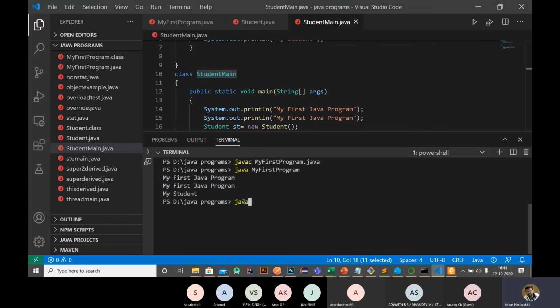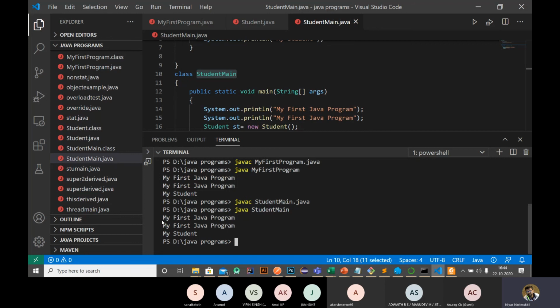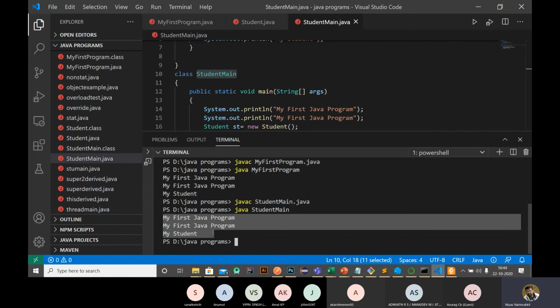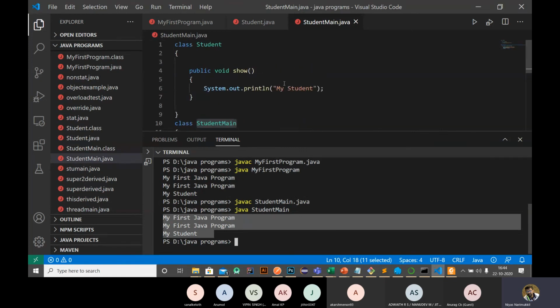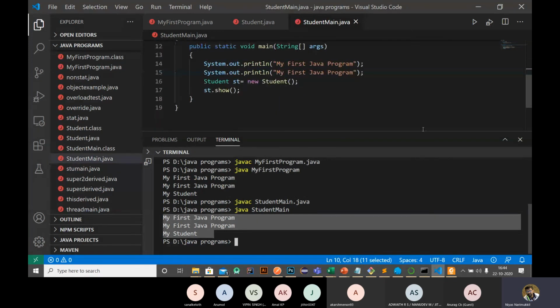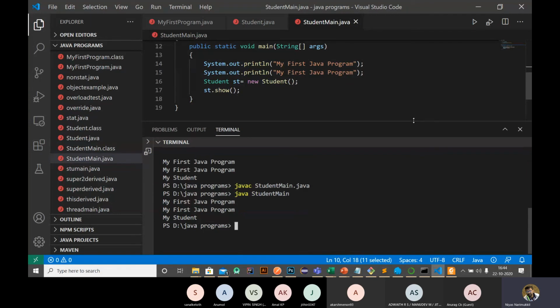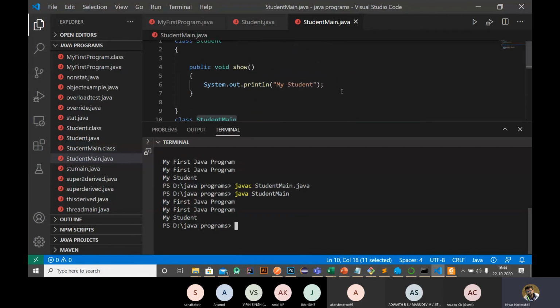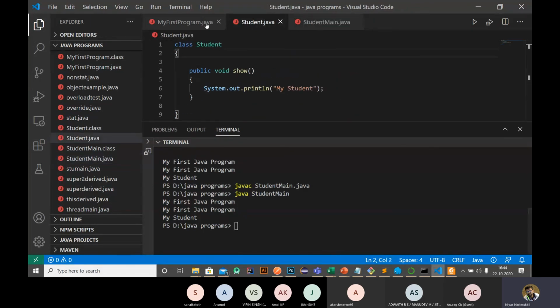Then we are going to compile StudentMain.java. No errors. Then we are going to run StudentMain. So we will get the same output: My first Java program, then my student. So this is another way of doing things, but this is not preferred. For simplicity you can use it like this, but the other manner is preferred.